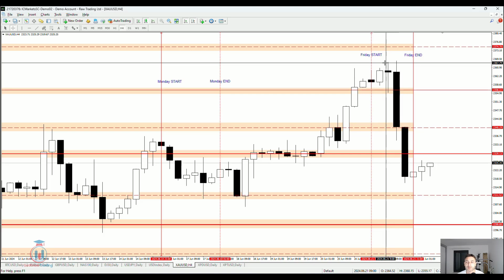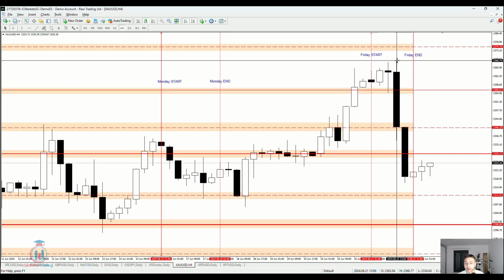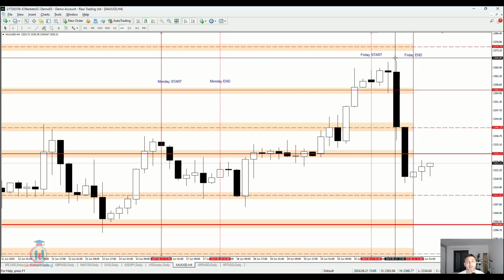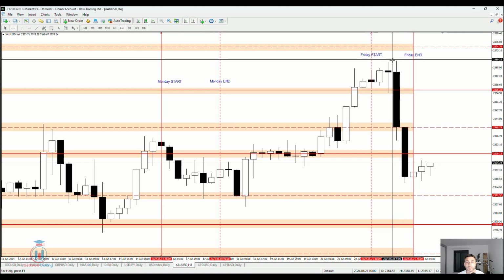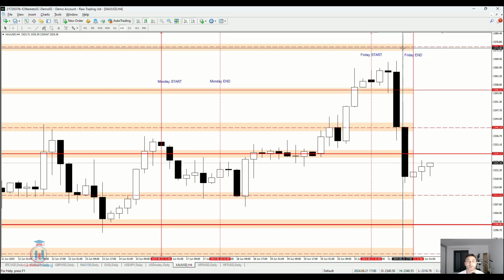Because we can see the price formed an indecision candle here, and some traders decided, in the second part of the day, at 13 o'clock, usually before the news starts on the US market, to exit their trades here before the price reached the resistance level. Why? Because they wanted to exit their trades before the week ends.